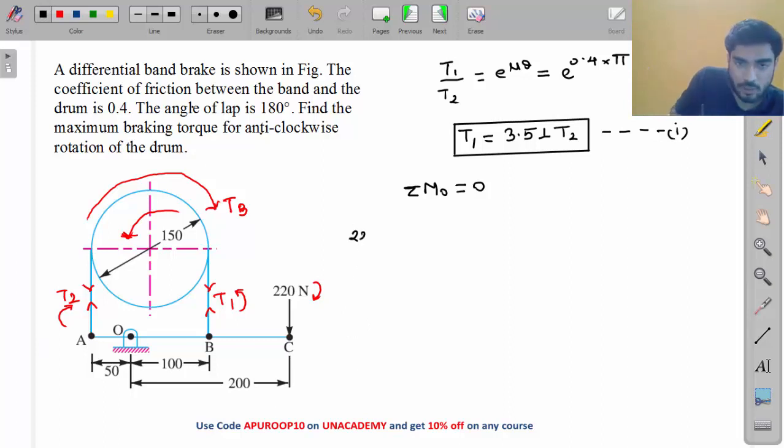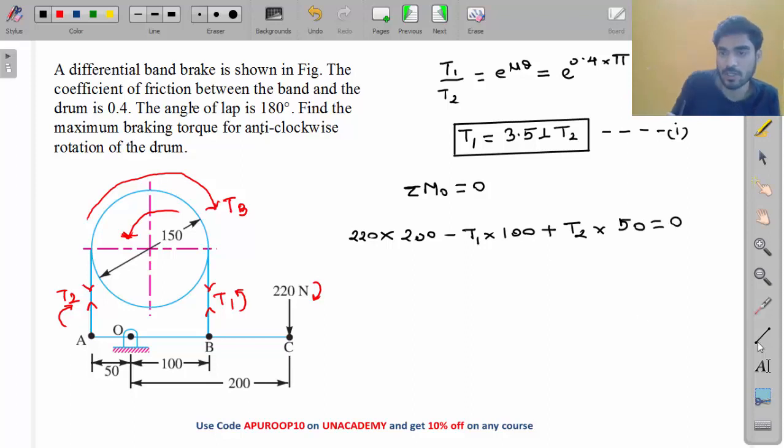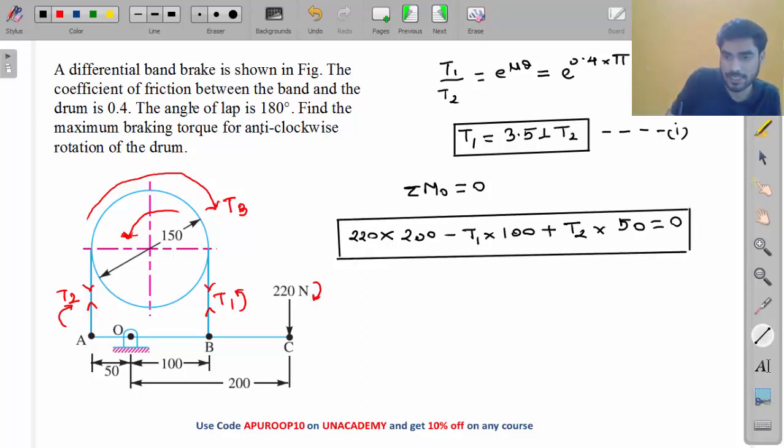So it will be 220 multiplied by the distance 200, minus T1 multiplied by the distance 100, plus T2 multiplied by the distance 50, equals 0. This is your second relation. We have one relation between T1 and T2, and now this is your second relation. So we have two equations between T1 and T2, and if we solve these two equations, we can easily find T1 and T2.